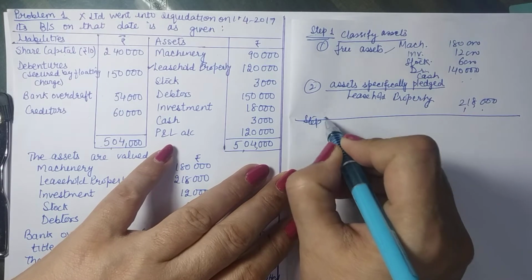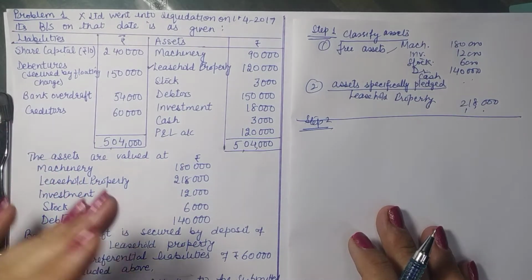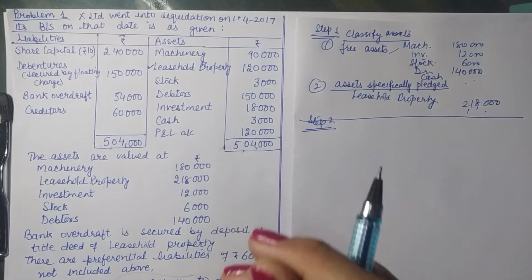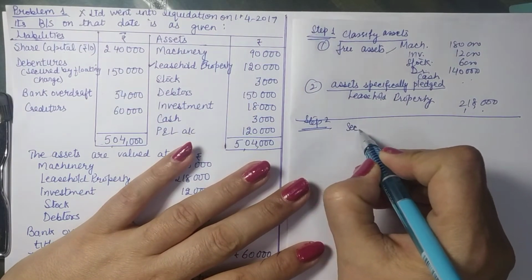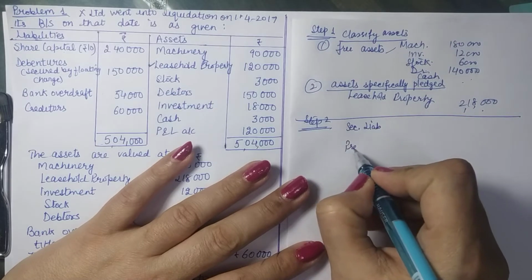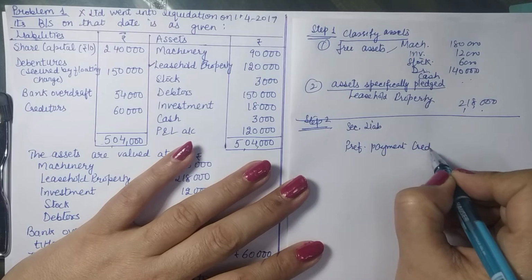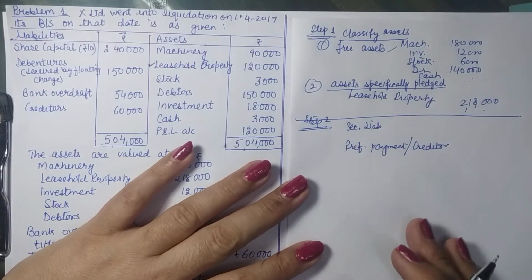Our second step is to classify the liabilities. Now for the liabilities we have the remaining part of the list given in the schedule. So the preference order, just remember the preference order. Our preference order says first of all secured liabilities. Then you have preferential payments or preferential creditors, which includes any kind of government cess, taxes, excise duty